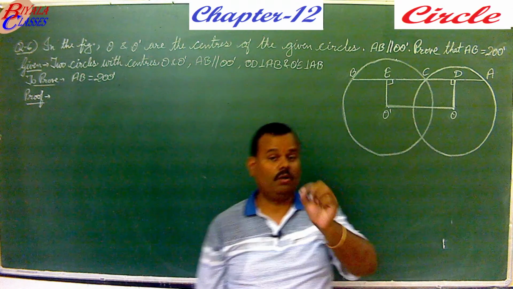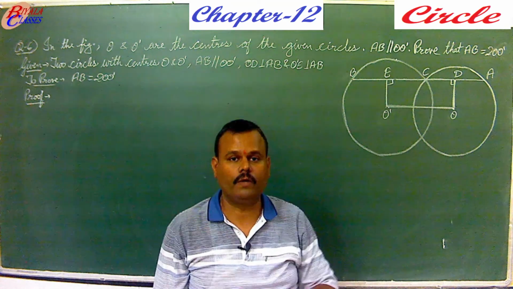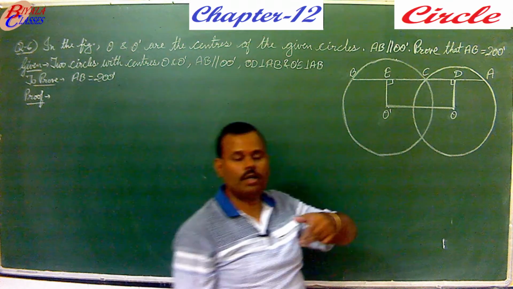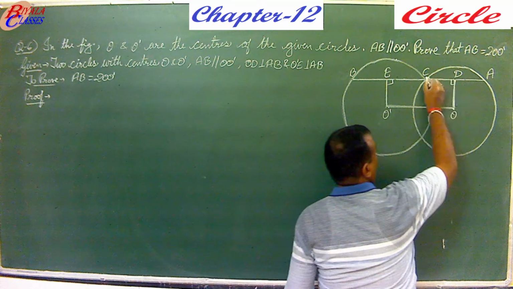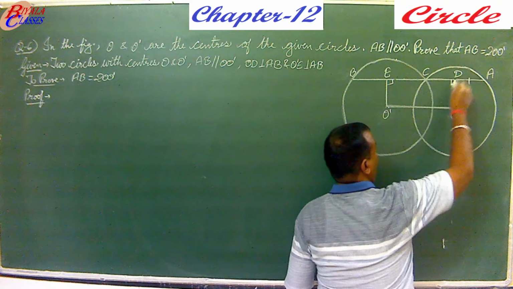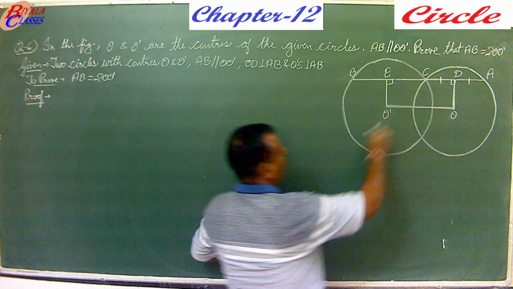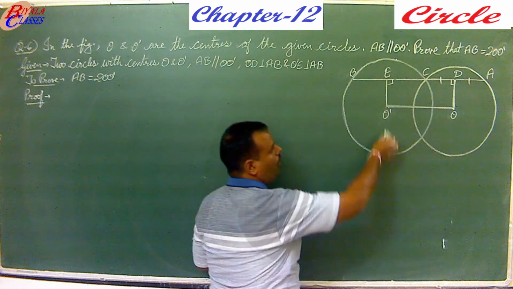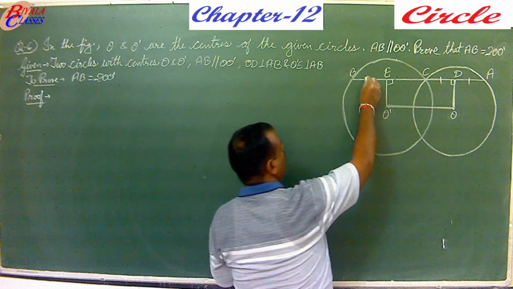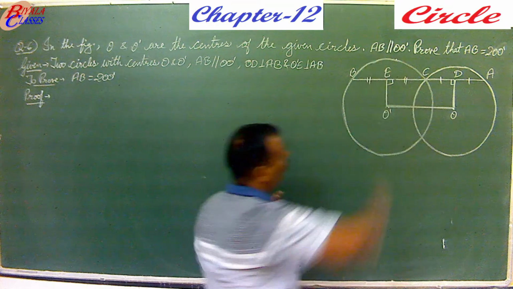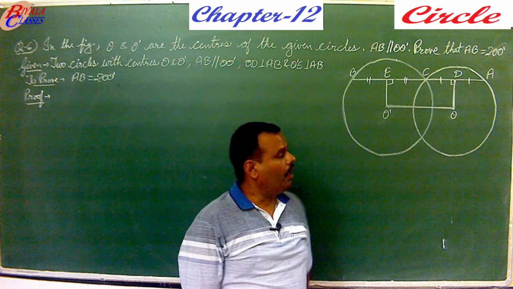So perpendicular drawn from the center of the circle, what does it do? What is the property of it? The theorem which you have done: perpendicular drawn from the center to the chord bisects the chord. So OD will bisect AC. It means AD and DC will become equal. In the second circle, BC is the chord, O dash E is the perpendicular drawn on it. Then again the perpendicular drawn will bisect the chord. So BE and EC will be equal. Now what we have to do?